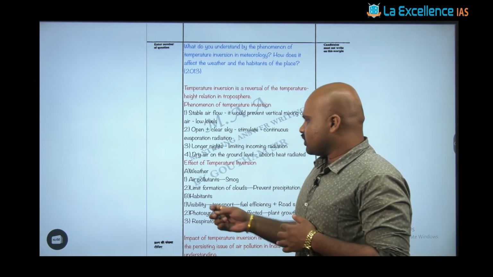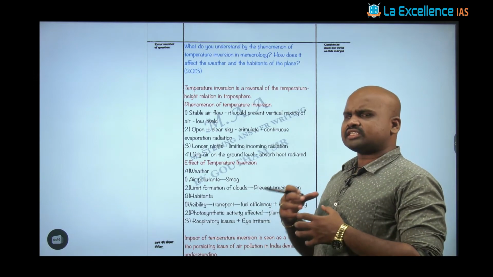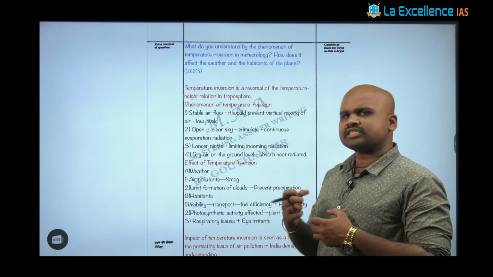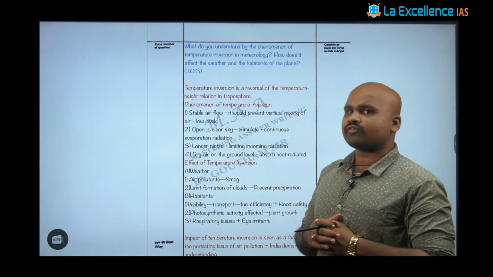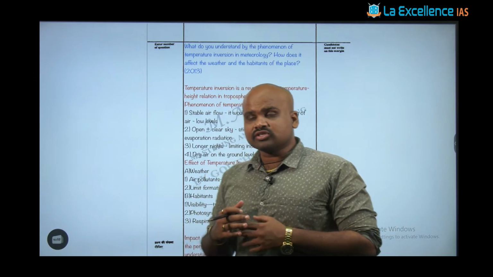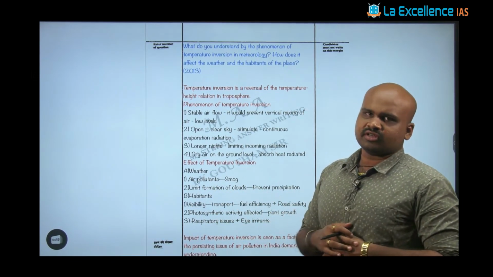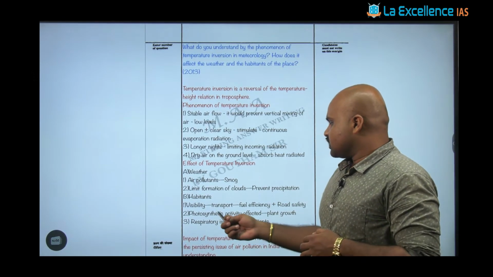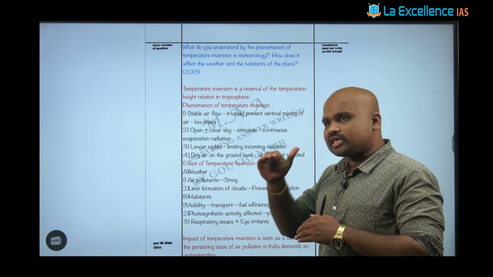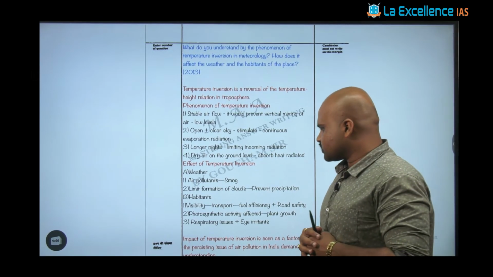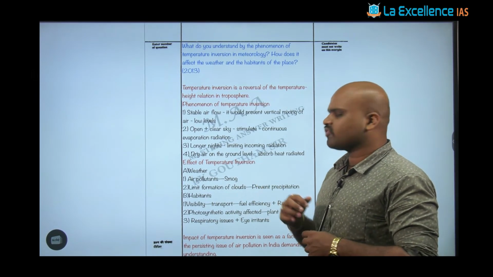Then we look at its effect on the habitants. Because of the foggy condition and smog formation, it is going to hinder transportation and affect visibility. Apart from that, photosynthetic activity will be impacted, retarding plant growth. All of this can be discussed. Then there are respiratory issues, eye irritants, and health issues that are fundamentally the result of smog formation.